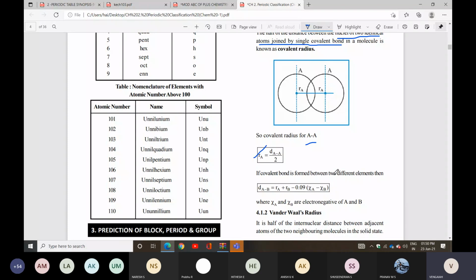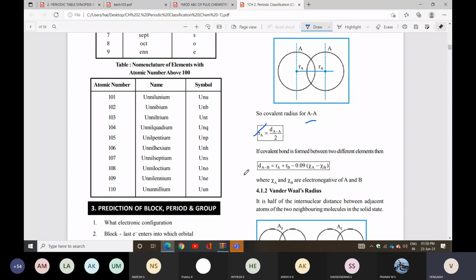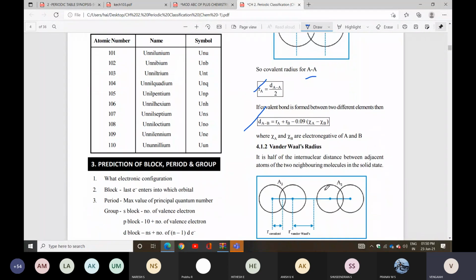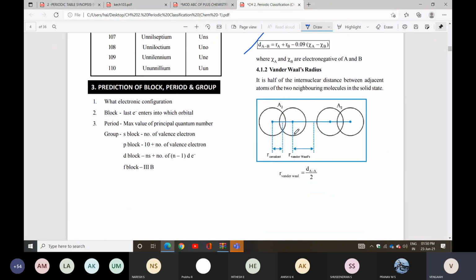If a covalent bond is formed between two different elements, then we have a formula also, where Xa and Xb are the electronegativities of A and B. Xa is with respect to element A, Xb with respect to element B. Next one is van der Waals radius. It is half of the internuclear distance between adjacent atoms of two neighboring molecules in the solid state. So they take two neighboring molecules. This is one molecule and this is another molecule. Half of the internuclear distance between adjacent atoms of two neighboring molecules in the solid state.